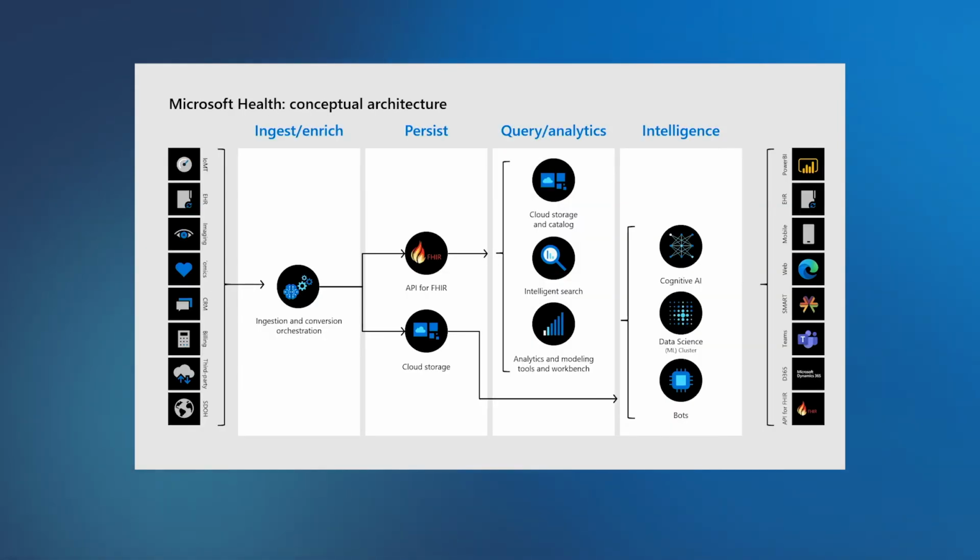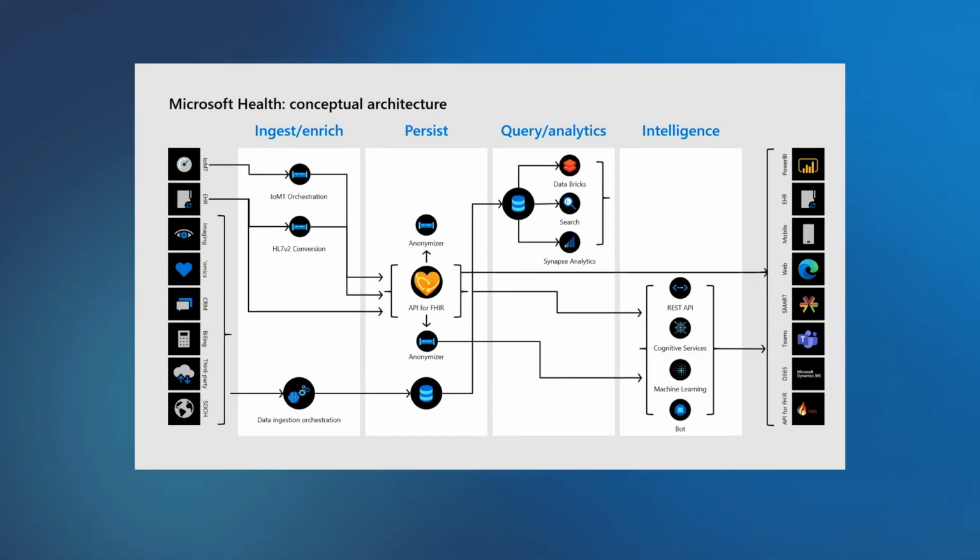So let's take it down another level. Again, conceptually, remember those pillars. Now you put processes into these pillars. When you bring the data in, you have to persist it. Is it going to persist in API for FHIR?